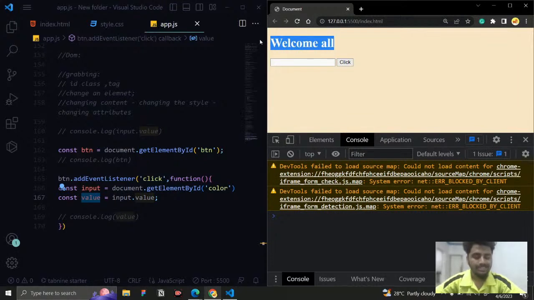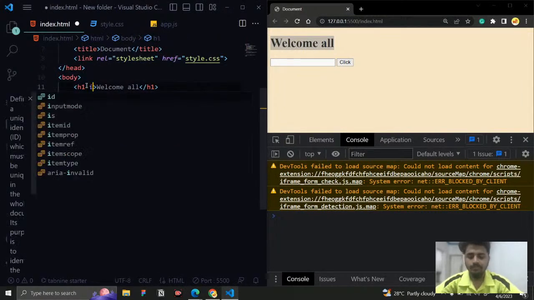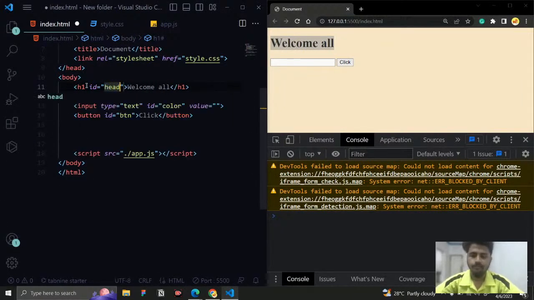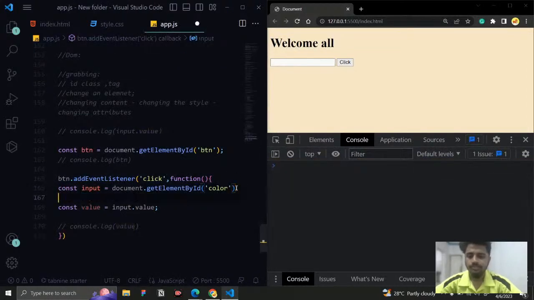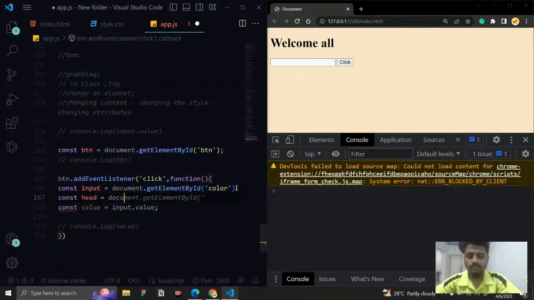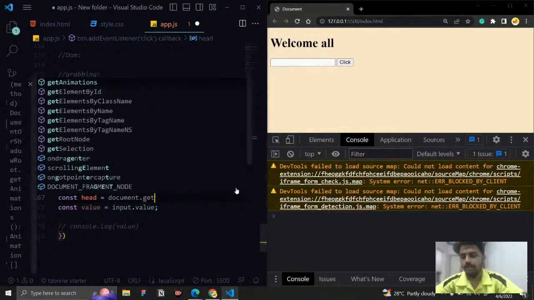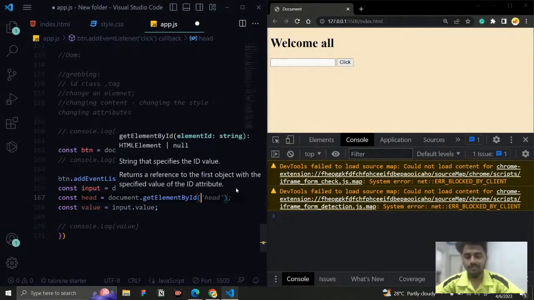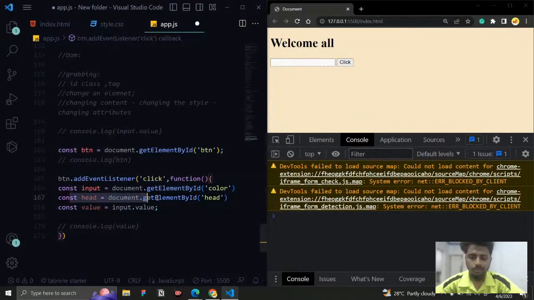So for that, first we need to fetch the h1. Let us go here and give an ID as head. Come here and let us add it here. Let us fetch this element: const head equal to document.getElementById, and I just want to fetch the element called head. So this is the element I'm going to change.